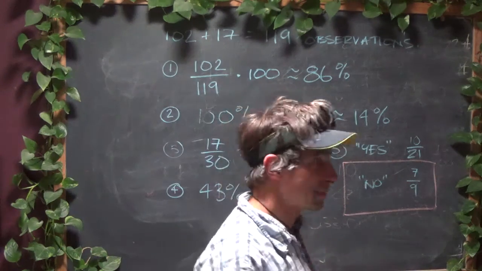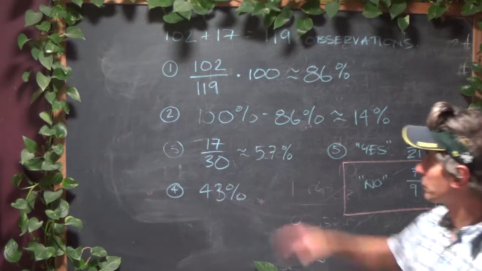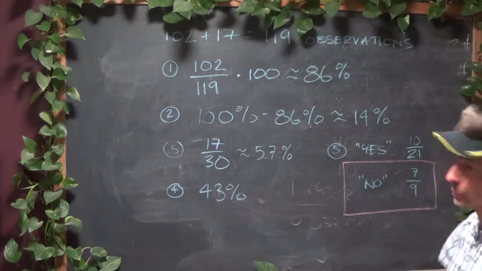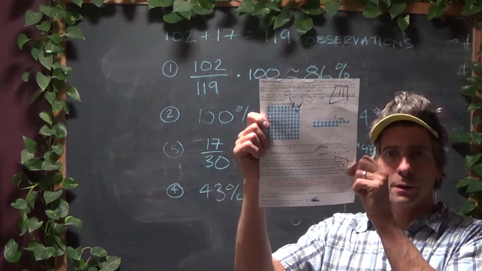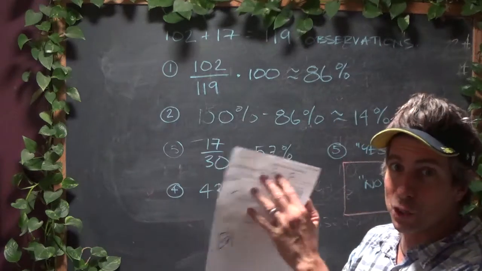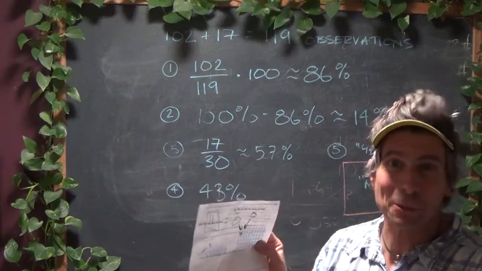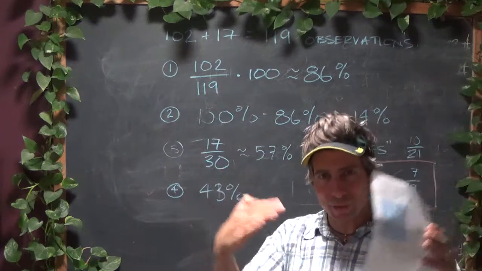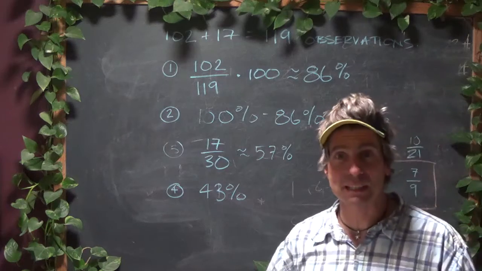So that's pretty much all there is to it. I mean, it's just a matter of looking at what number you're dividing by. It goes from 119 to 30 and then to different numbers over here, but that's because the questions change. This is, does he see a shadow? This over here is he right or wrong? And then down here is he right or wrong if he sees a shadow or not? So it's getting more specific as we work our way down. And this is what the whole study of statistics is all about anyway.